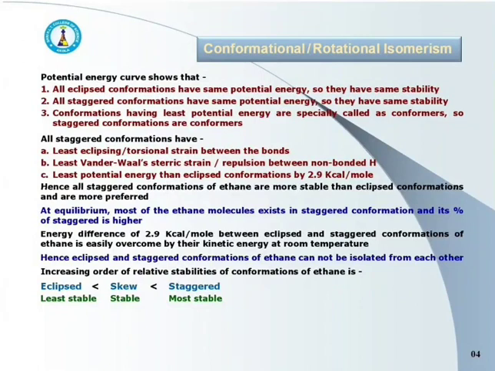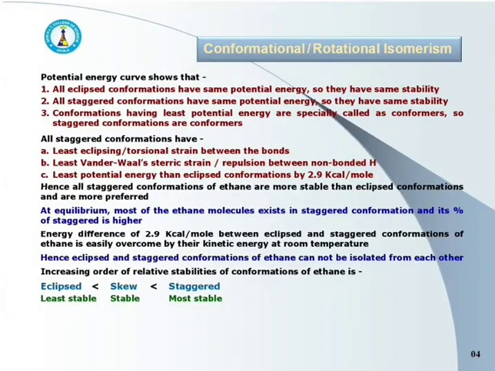These are more stable than eclipse as well as skew conformations and hence staggered conformations are the most preferred conformations of ethane. These are the most stable conformations.